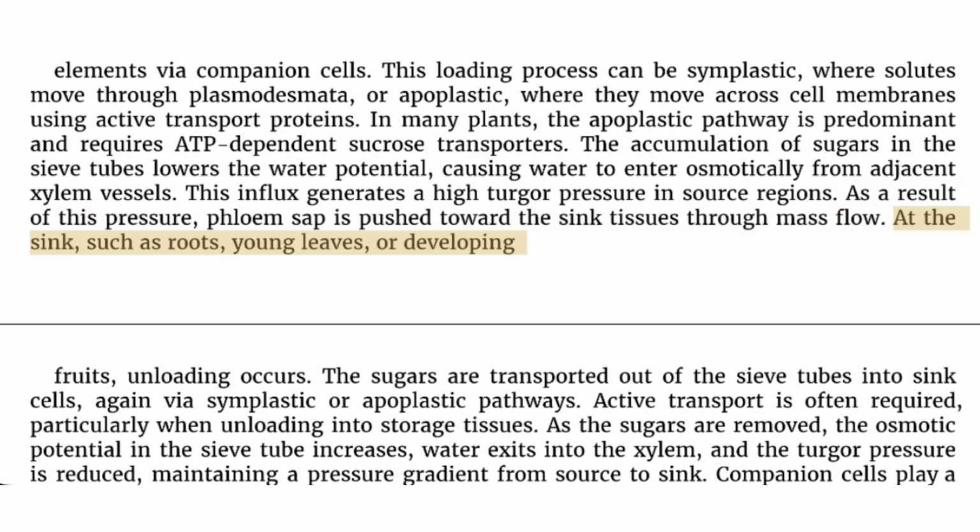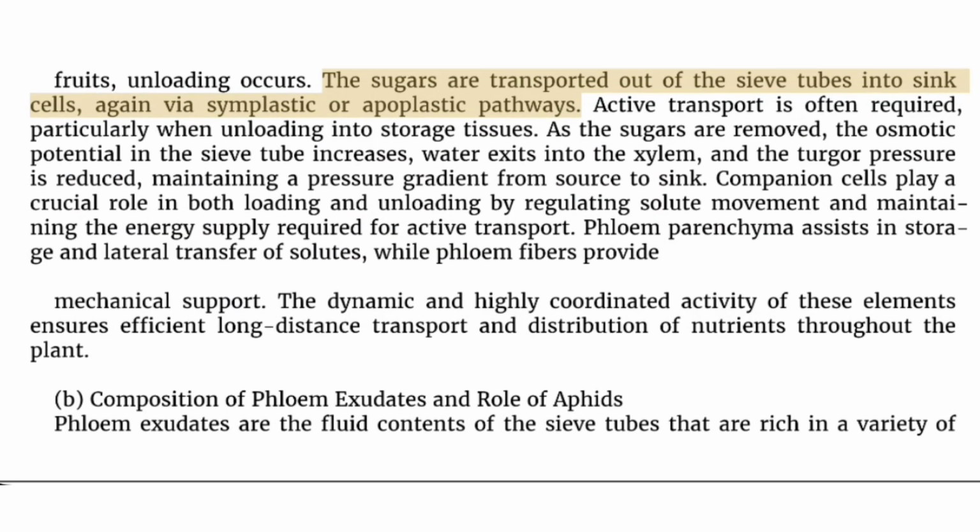At the sink, such as roots, young leaves, and developing fruits, unloading occurs. The sugars are transported out of the sieve tubes into sink cells, again via symplastic or apoplastic pathways. Active transport is often required, particularly when unloading into storage tissues. As the sugars are removed, the osmotic potential in the sieve tube increases, water exits into the xylem, and the turgor pressure is reduced, maintaining a pressure gradient from source to sink.